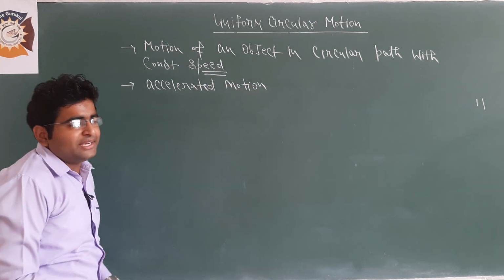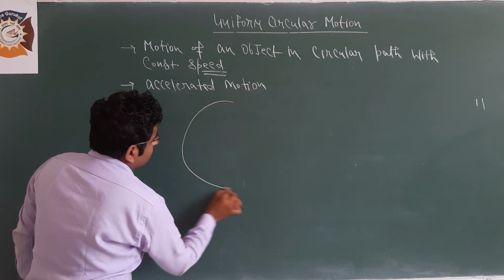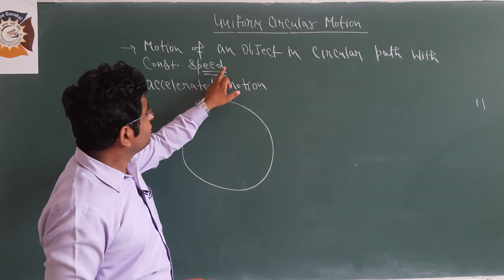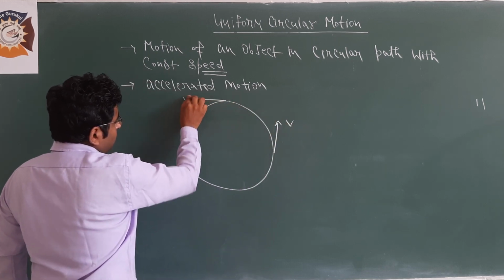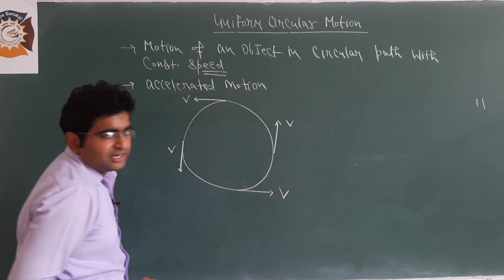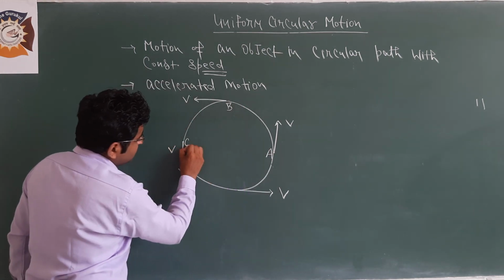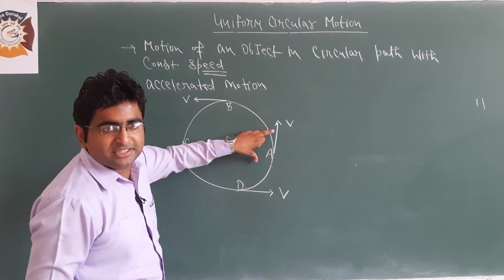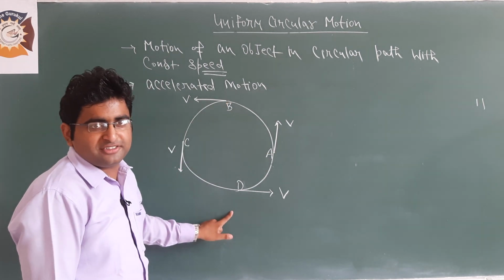Now the question comes, why is it accelerated motion? Because when you are performing circular motion with constant speed, look at the figure. At every point of the motion, suppose points A, B, C and D, the value of speed is constant, but the direction of motion changes.